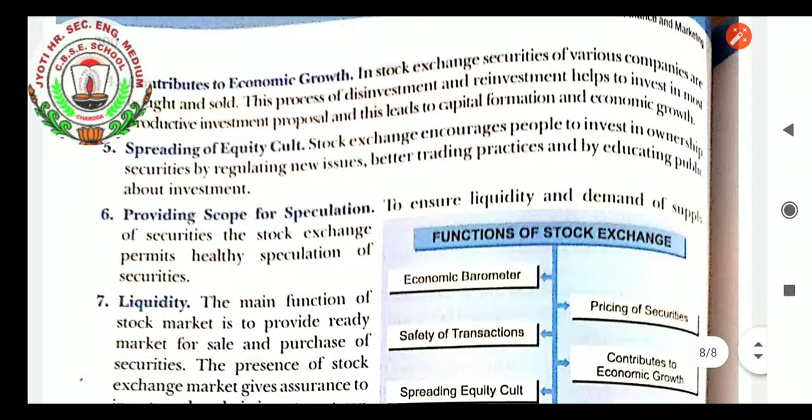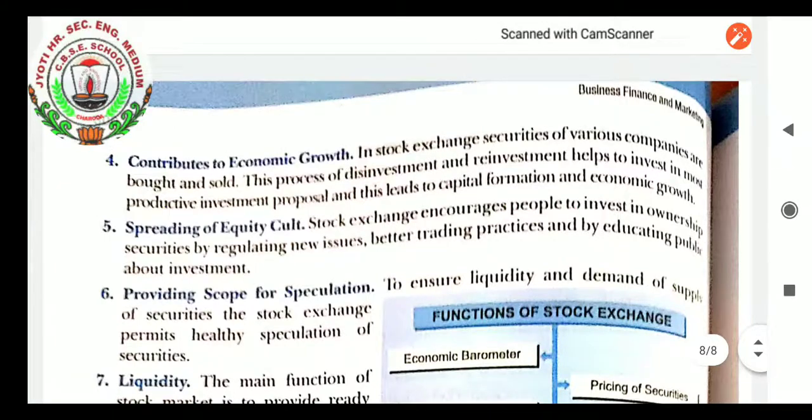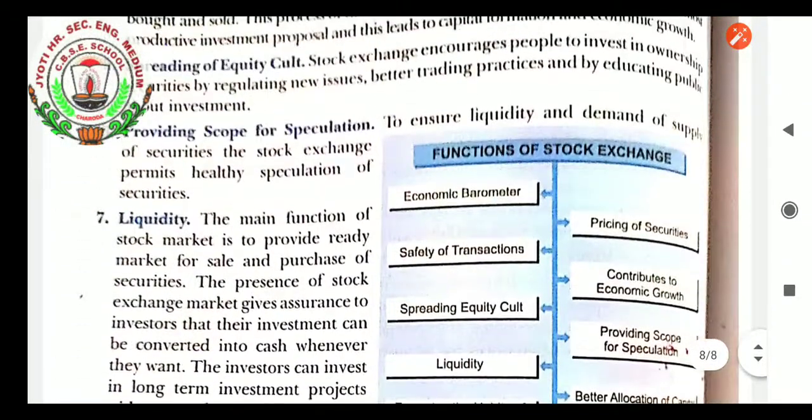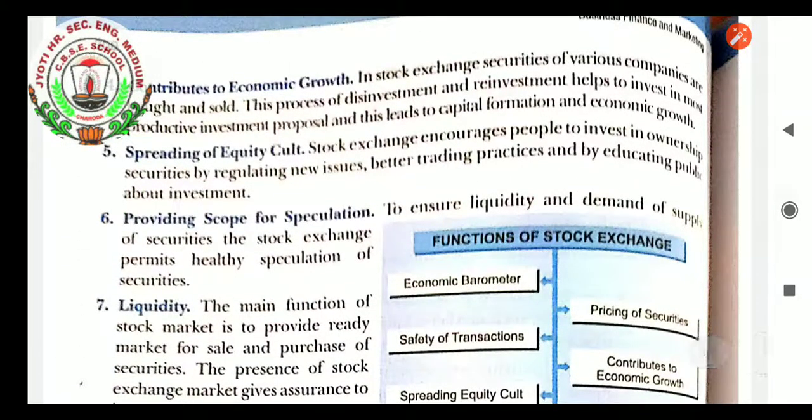When we see the contribution to economic growth, it states that in the capital market, the stock exchange, securities of various companies are bought and sold. The process of disinvestment and reinvestment helps to invest in the most productive investment proposal, and this leads to capital formation and economic growth.